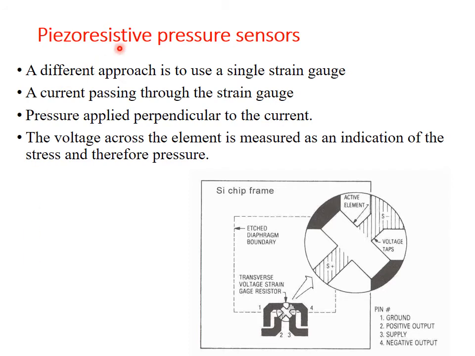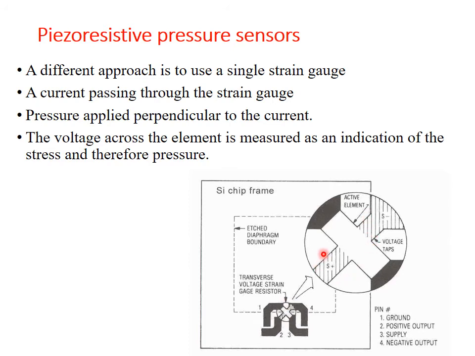Another approach is used in a piezoresistive pressure sensor: a current passes through the strain gauge, and a pressure is applied perpendicular to the current. That is what is shown in this figure. You can see a transverse voltage strain gauge resistor here.